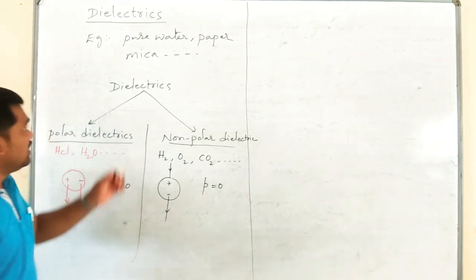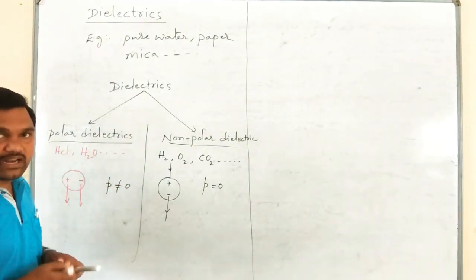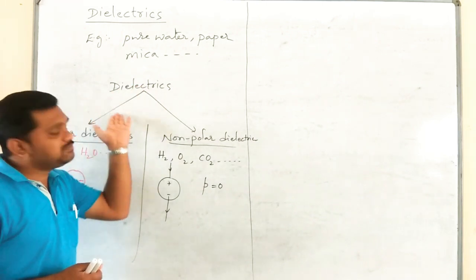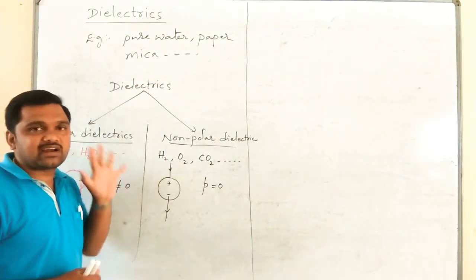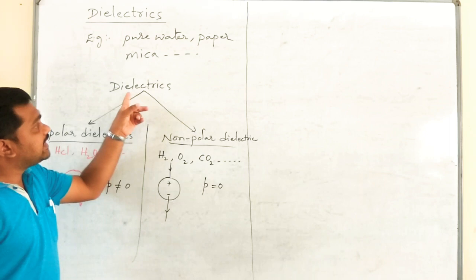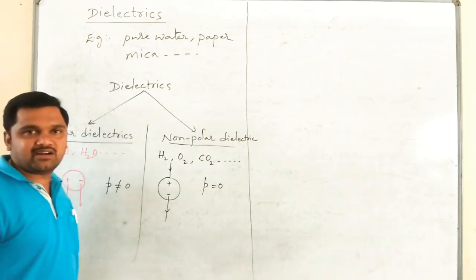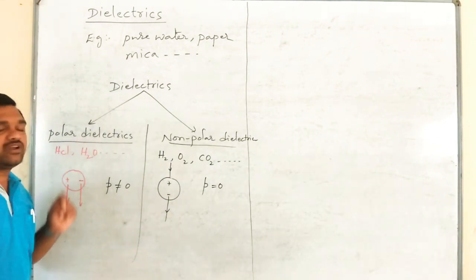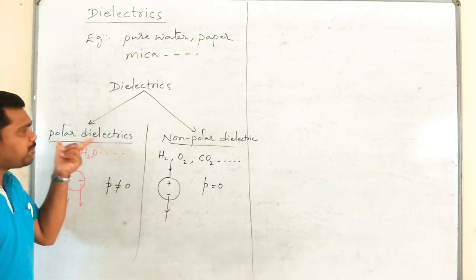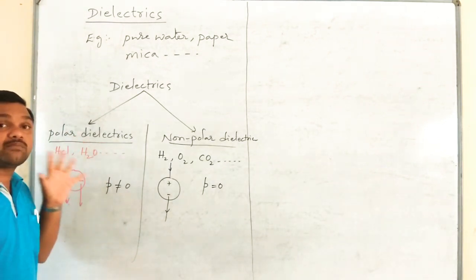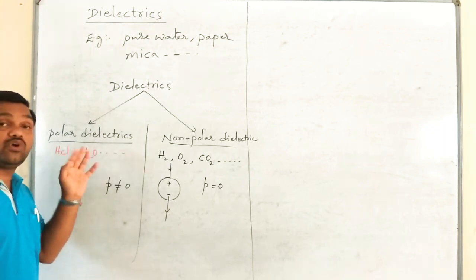Please remember this. Dielectrics are insulators which transmit the electrical effects without conducting the charges. Dielectrics are of two types, polar dielectrics and non-polar dielectrics. Polar dielectrics are made up of polar molecules like HCl, H2O and so on.